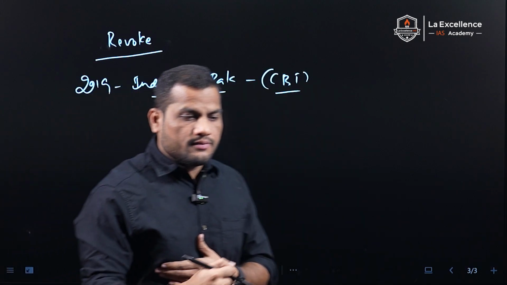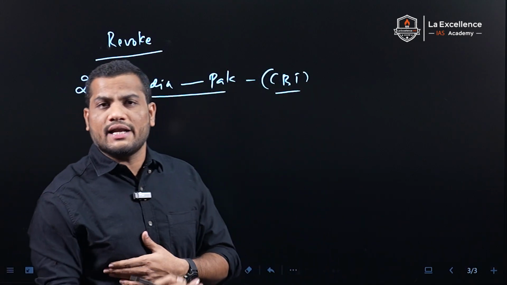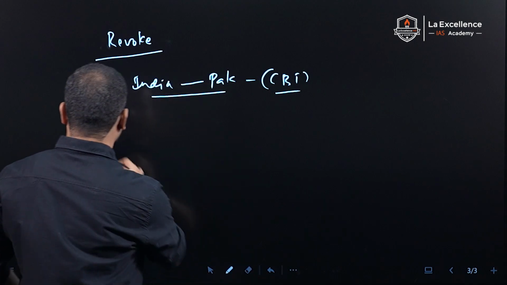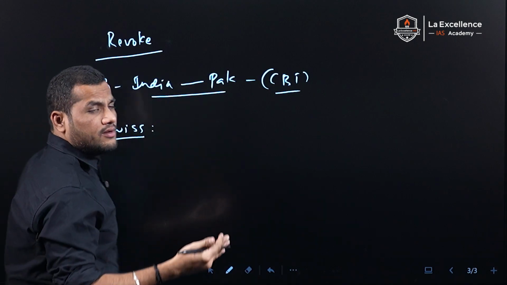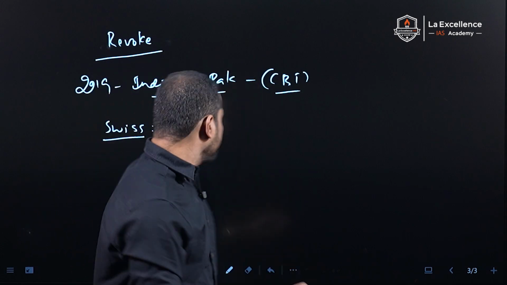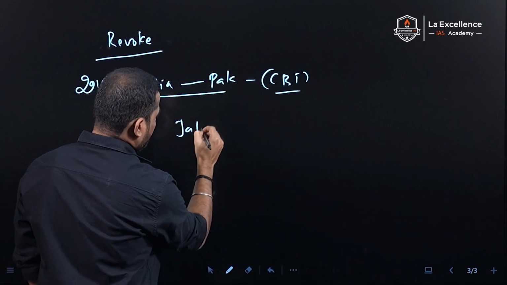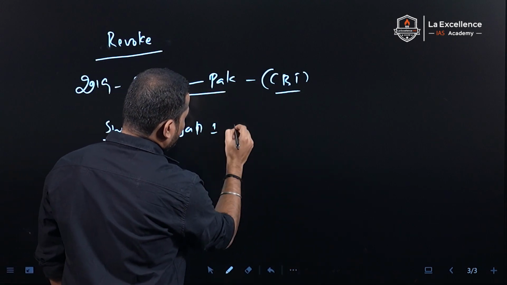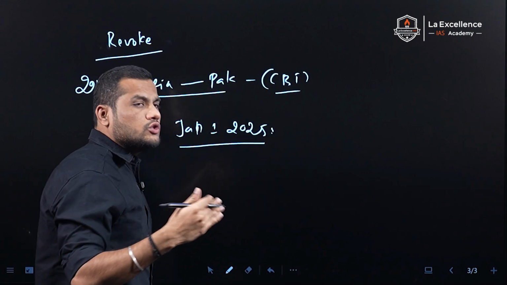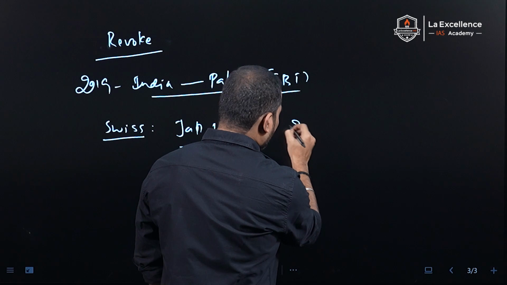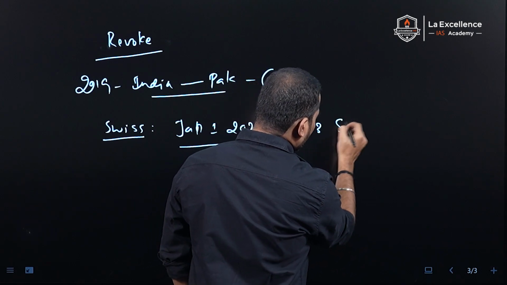But recently, Switzerland also said that it will suspend the most favored nation status to India from January 1, 2025. Why? Because of the 2023 Supreme Court ruling.